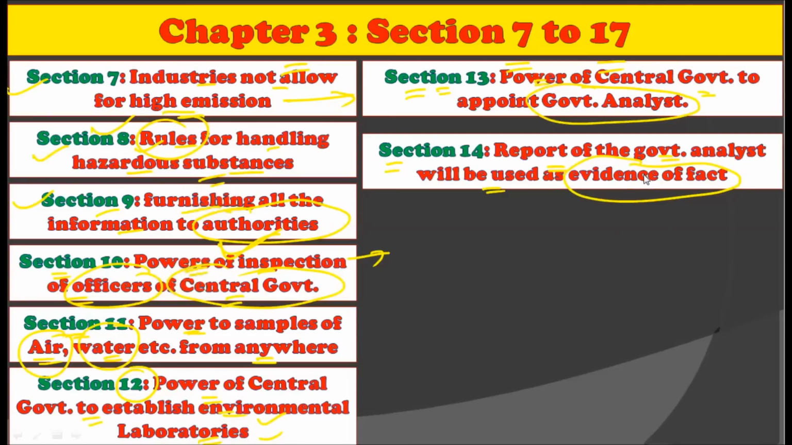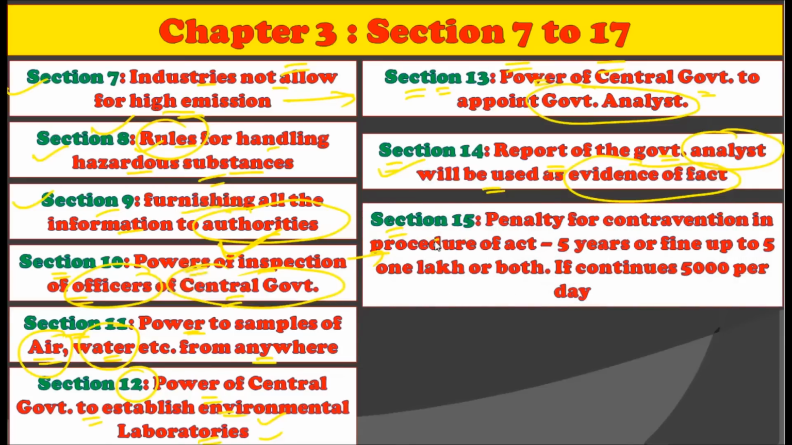In case of legal dispute between the parties, the report given by the analyst, who is appointed by the government, will be used as evidence of fact under Section 14. Section 15 suggests the penalty for contravention of the procedure of the Act: 5 years or a fine up to 1 lakh or both. If it continues, 5,000 per day.